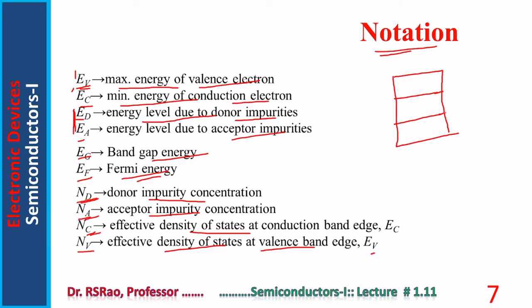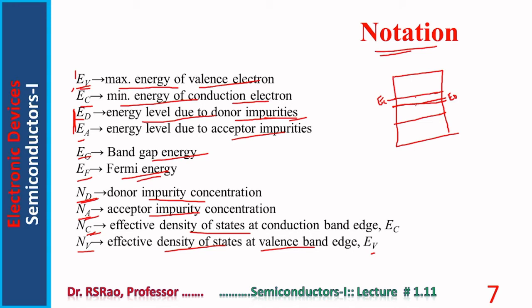When impurities are added, what happens is this particular energy level EC gets lowered to a value ED. This is the case when donor type impurities are added. What is the implication of this lowering of EC to a lower level ED?